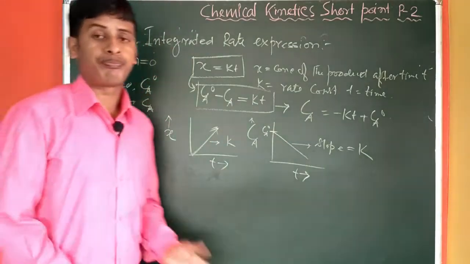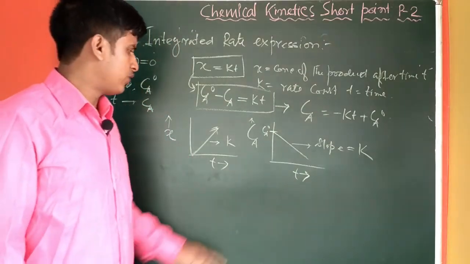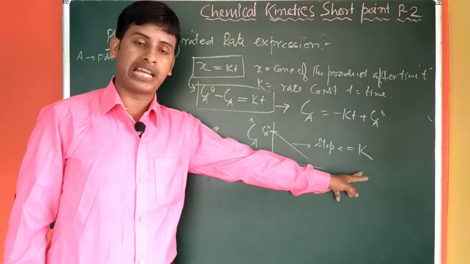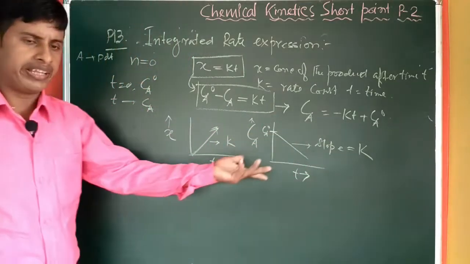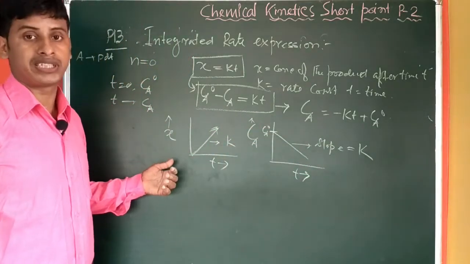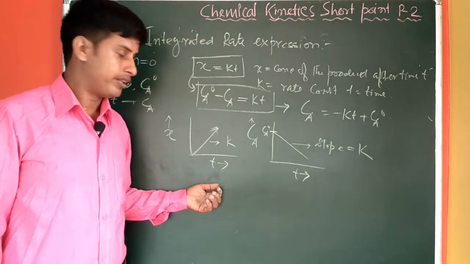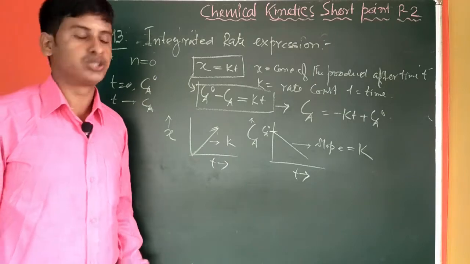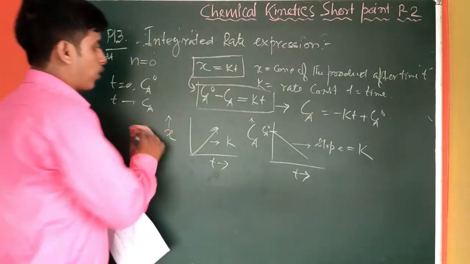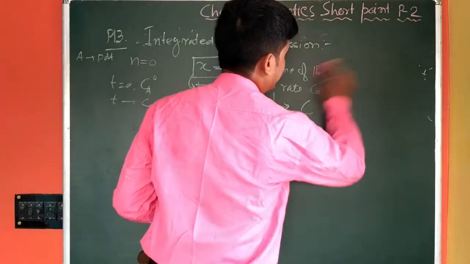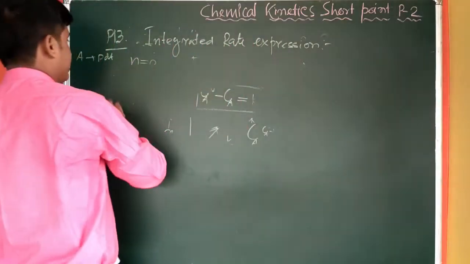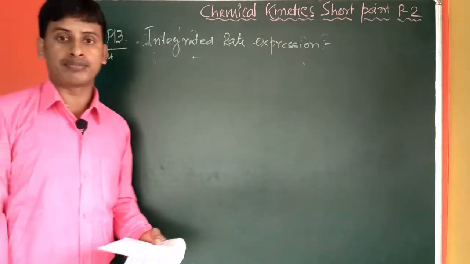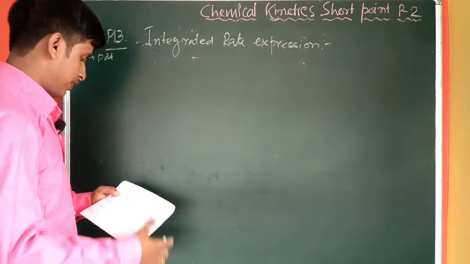So in case of a zero order reaction, by plotting Ca against t, from the slope we can determine the rate constant, or in the other way, if we plot the concentration of product against time, then from the slope we can easily calculate the value of K also. So this is all about the zero order reaction rate expression. You can convert it in two forms, in terms of product concentration or in terms of reactant concentration.